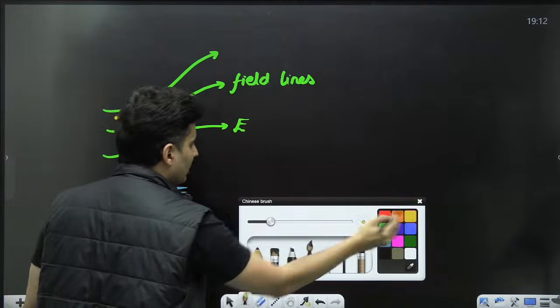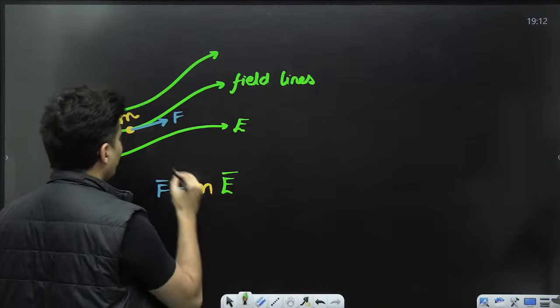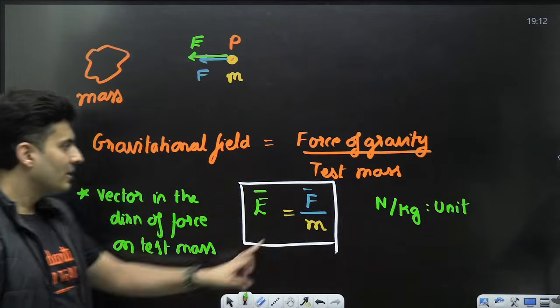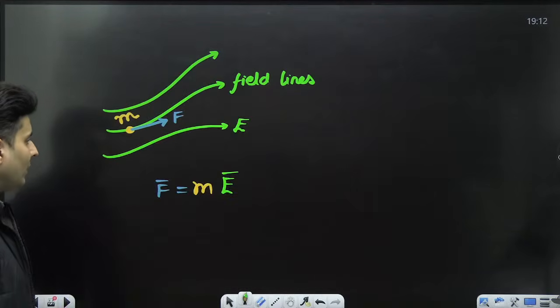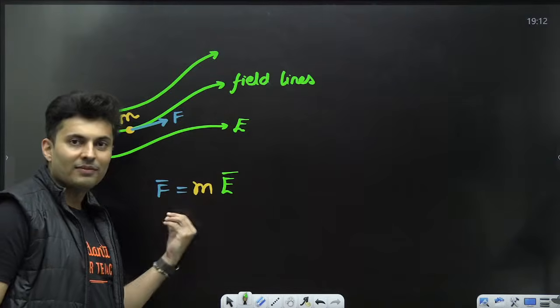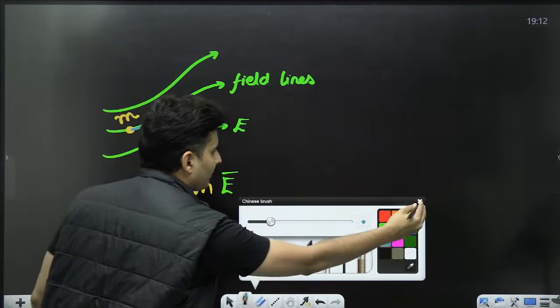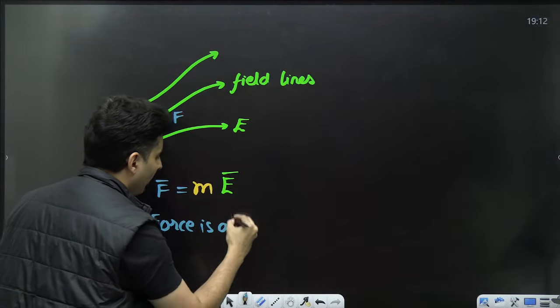Given by the mass multiplied by the field vector at that point. Mass into field, because remember field was newtons per kg. So if you take the mass over here, it will just become mass into the field, which will give me the force.